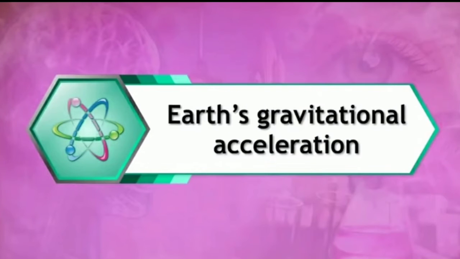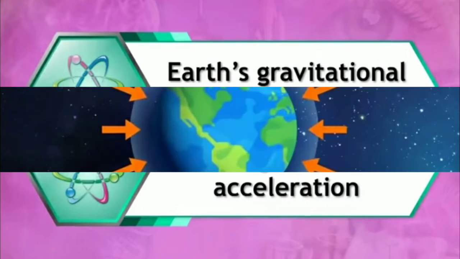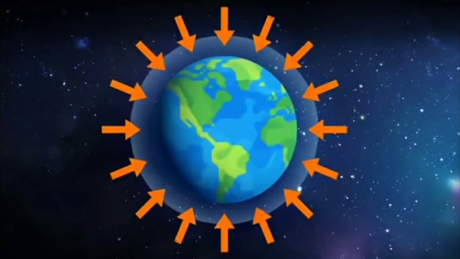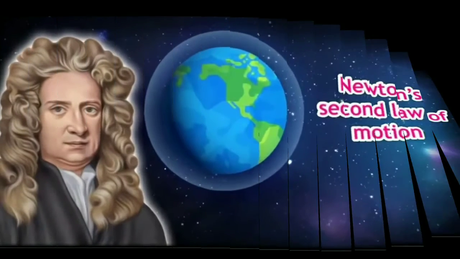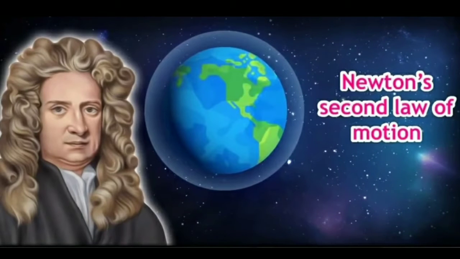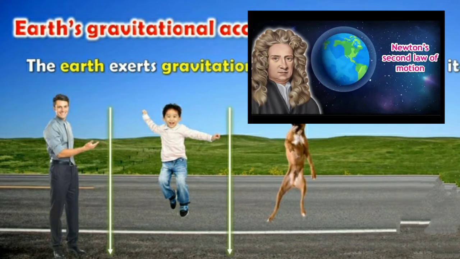Earth's gravitational acceleration. Now children, the earth exerts gravitational force on the objects near it. Now according to Newton's second law of motion, a force acting on a body results in its acceleration.